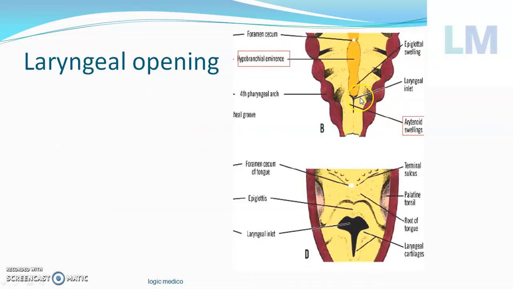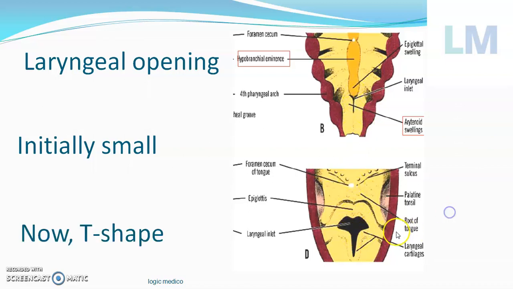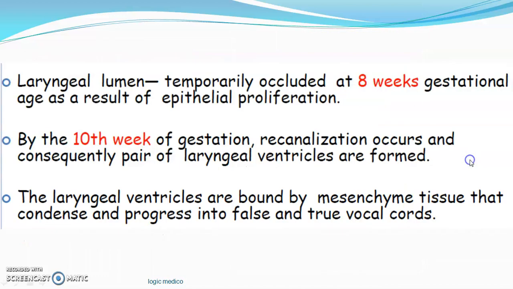So what happens to the laryngeal opening? Initially, the laryngeal opening is a circular opening. Later, it becomes like a slit, and later it becomes T-shaped. So initially small and circular, becoming a slit, later becoming T-shaped. That T-shape is nothing but the laryngeal inlet. If you see the boundaries of the laryngeal inlet, anteriorly the epiglottis, posteriorly the two arytenoid cartilages, and on either side the aryepiglottic fold of mucous membrane. So the laryngeal opening, which was initially small and circular, later becomes a slit, and ultimately becomes T-shaped. That is about changes in the laryngeal opening.